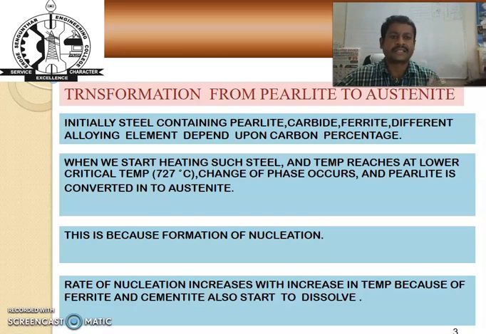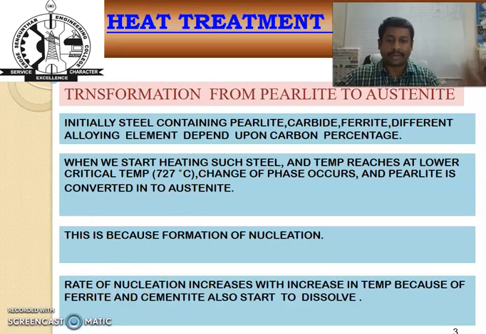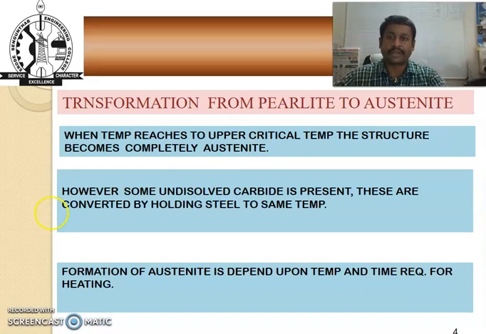So pearlite and austenite are the names we see when we look at the microstructure of the steel under the metallurgical microscope. This conversion of pearlite into austenite is done because of the formation of nucleation. Nucleation increases with the temperature, because the ferrite and cementite also start to dissolve. When the temperature reaches the upper critical temperature, the structure becomes completely austenite. However, carbide may still be present, and this is converted by holding the steel at that same temperature.